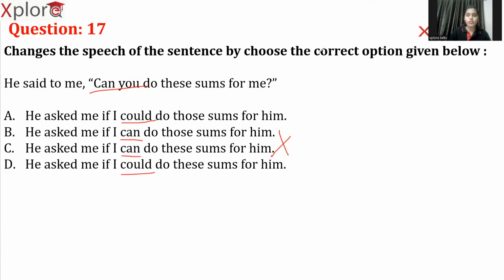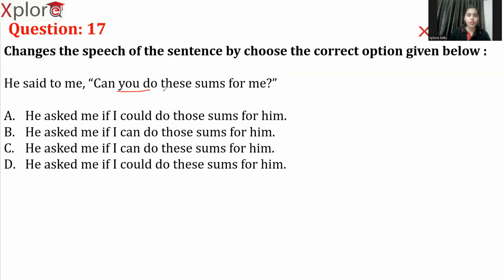Now let's see which one is the right answer between these option A and D. Now, if can you do these sums? He said to me. So you is converted as I, and these should be converted as those. And today is converted as that day, and yesterday as previous day, and tomorrow as next day. Got it? So whenever we are converting direct speech into indirect speech, we will be converting each and everything, including the pronouns and all. So you should be converted as I. Can I do those sums?